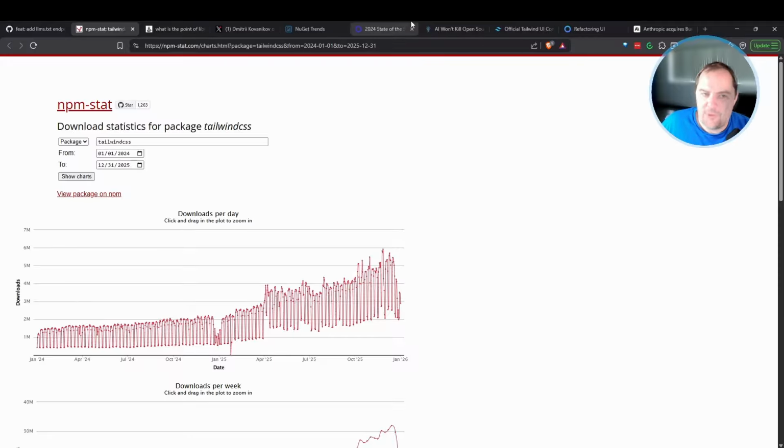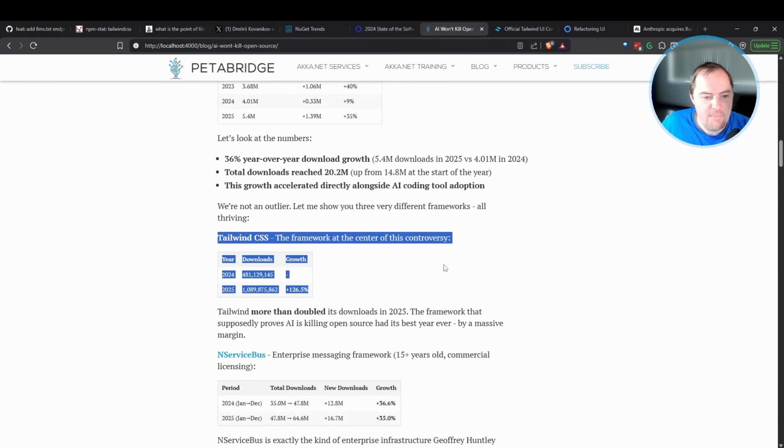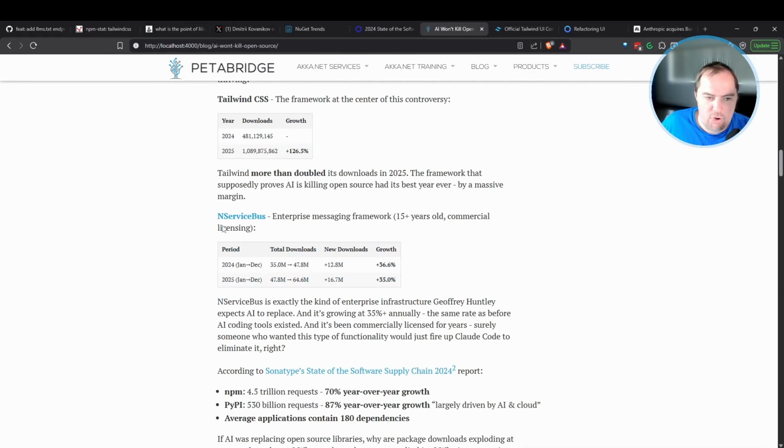But Tailwind's not the only one who's seen this adoption. We've seen it as well. And if we scroll down here, let's take a look at good old NServiceBus in particular. Now, what makes NServiceBus interesting is it's a commercial library and has been for over a decade at least. And the gist of that is that if you're Jeffrey Huntley or one of these other developers and you're thinking, well, I want these capabilities, but I don't want to pay a licensing fee or do business with Particular, the company that makes it, I'm going to go ahead and have Claude invent my own. This would be a prime candidate for doing that.